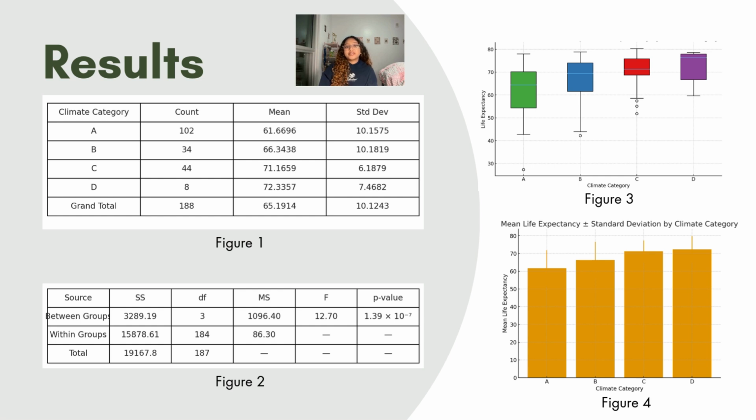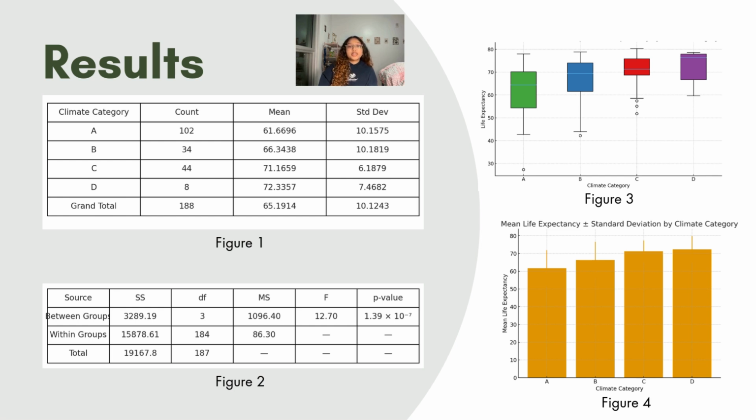Moving to visualizations, figure 3 shows the box plots for each climate group, and these make the differences in distributions pretty clear. Climate A has not only the lowest median, but also a much wider spread, and climates C and D are clustered much higher on the life expectancy scale. You can also see some outliers in some groups, but overall the pattern is pretty consistent.